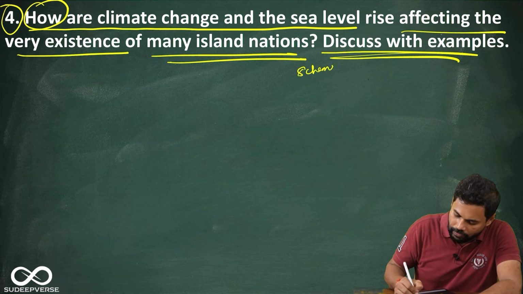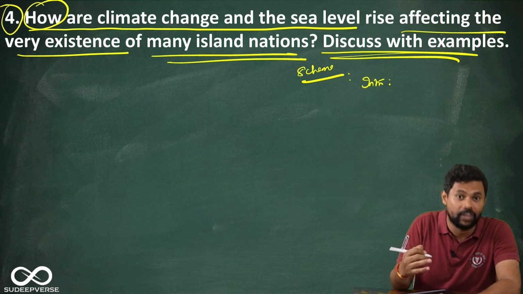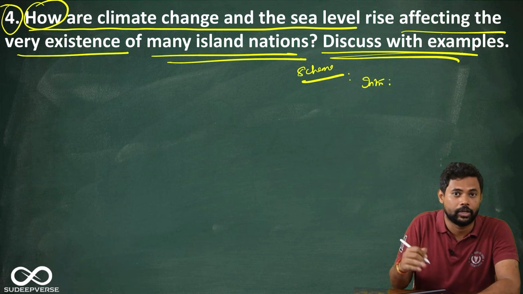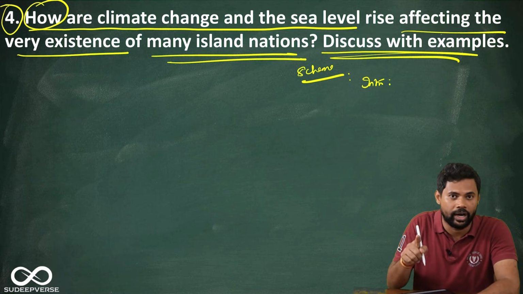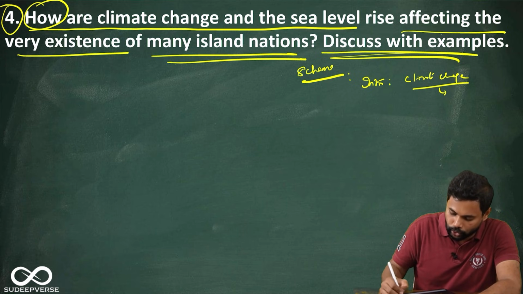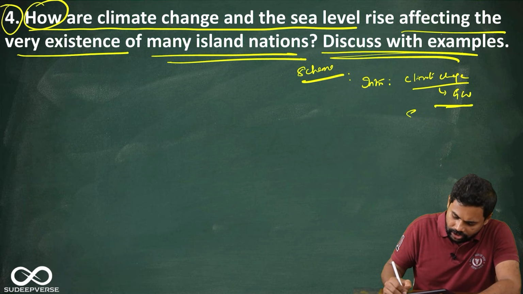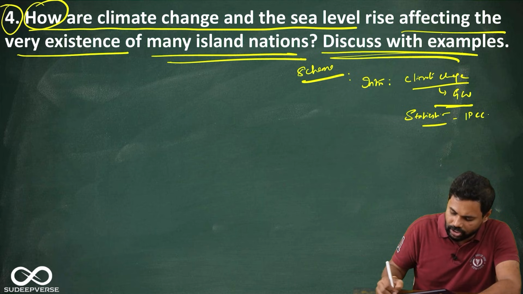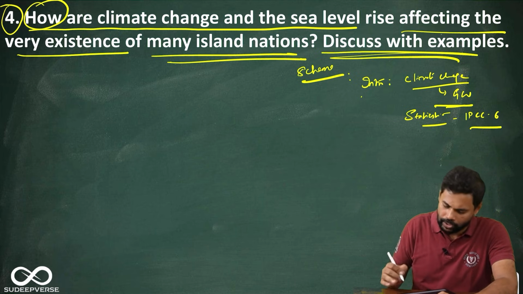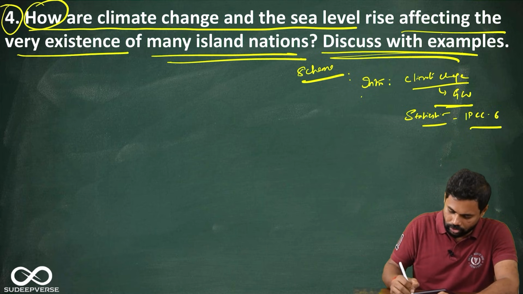So in the schema, first I will talk about, in the introduction, in geography always it is good to define the concepts. For example, in non-farm primary activities, define what they are. So here you can define what is climate change and what is it caused due to. It is caused due to global warming. So this is what I will define. And yes, you can give one statistic. There is nothing wrong in giving the statistics. For example, you can put the IPCC 6 report and give the statistics. However, defining that will create the purity of geography language. Anyways, so introduction is done.